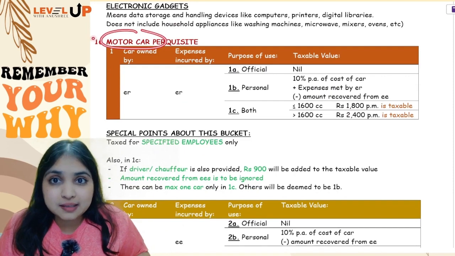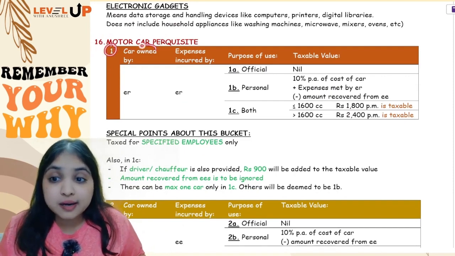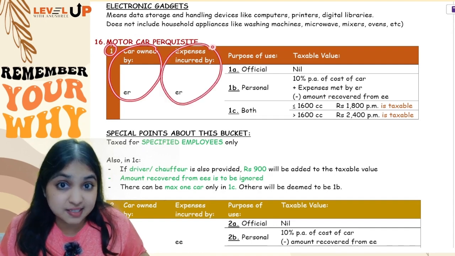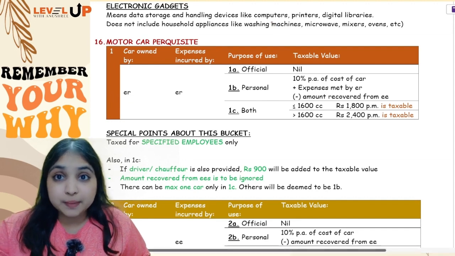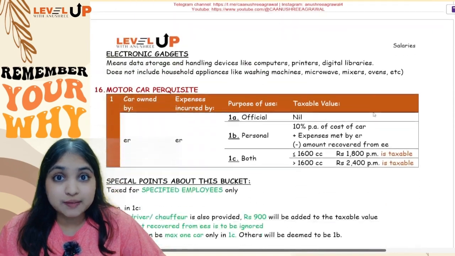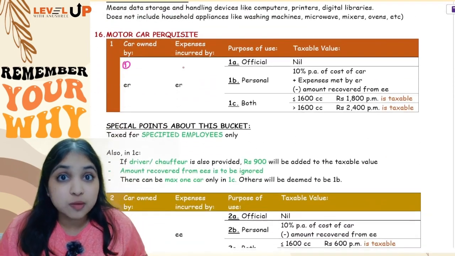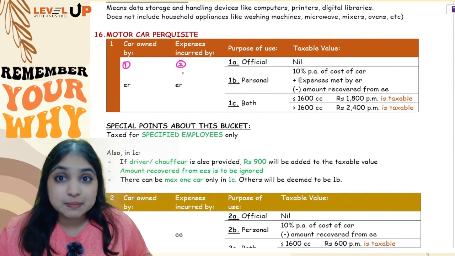Now I will be discussing this perquisite with you in three buckets. In our first bucket, the car is owned by the employer, even expenses are incurred by the employer. So tell me, your employee is enjoying how many benefits? Your employee is enjoying two benefits guys. Number one, he's getting the car, and number two, even the expenses on the car are also being met by the employer. So he's getting two benefits. Okay. Now what will be the taxable value of the perquisite?